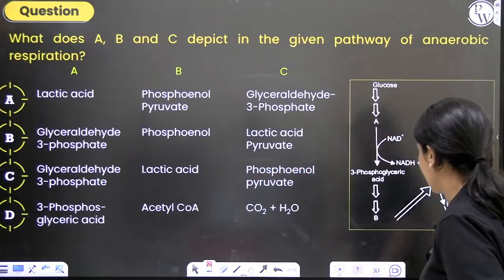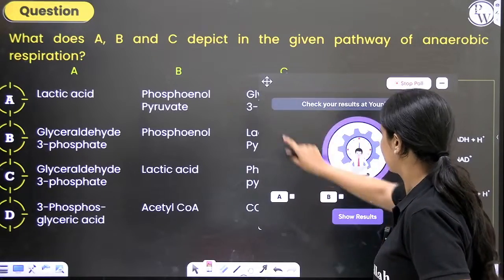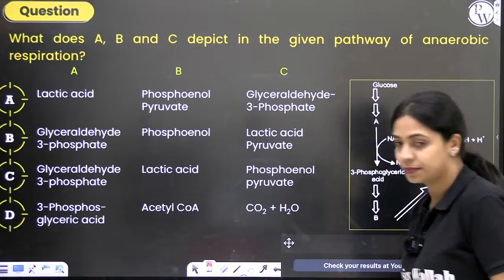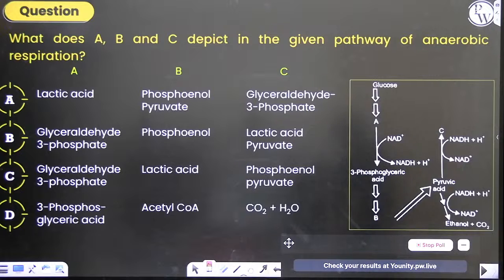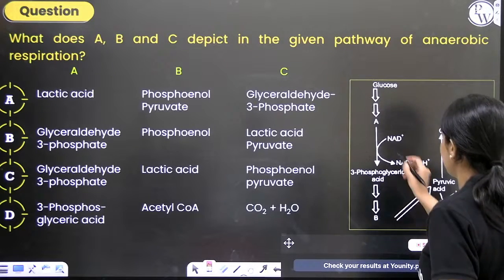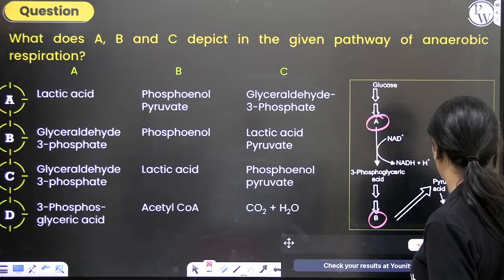Okay. Here's another similar question. What do A, B and C depict in the given pathway of anaerobic respiration? Where are A, B, C? Find that out first. A is here, B is here, and where are you? C? C is here.